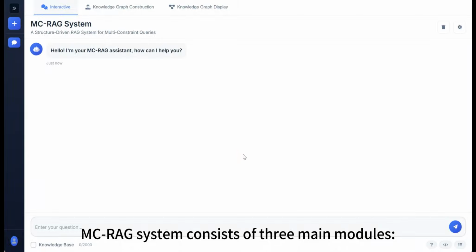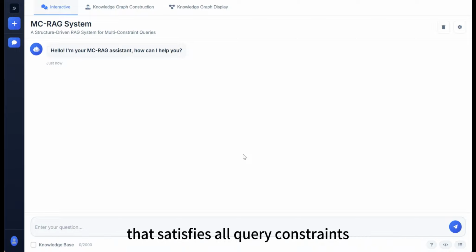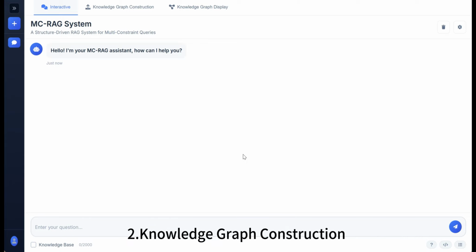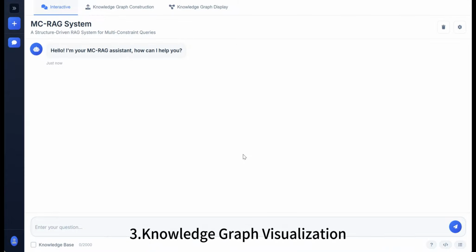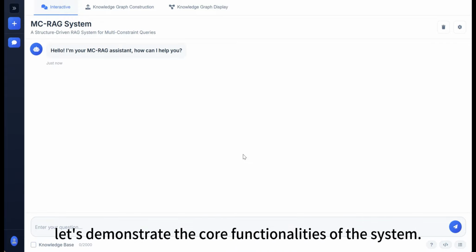generation. The MC-RAG system consists of three main modules: iterative question answering for retrieving knowledge that satisfies all query constraints and visualizing the reasoning and answer generation process; knowledge graph construction for transforming unstructured text into structure; and knowledge graph visualization for constructing and displaying the external knowledge index. Now, let's demonstrate the core functionalities of the system.